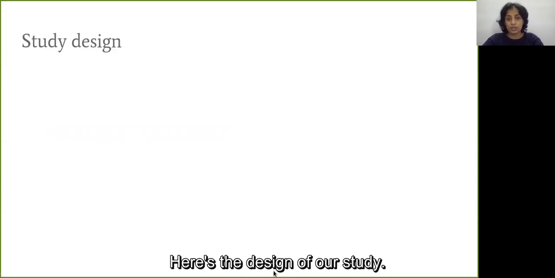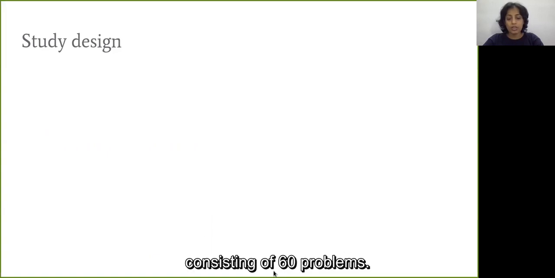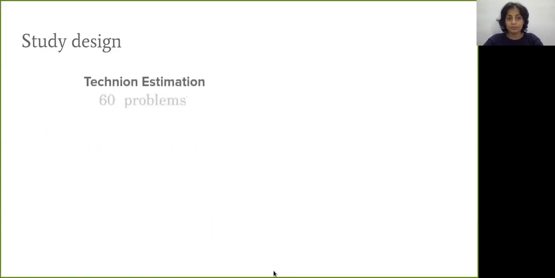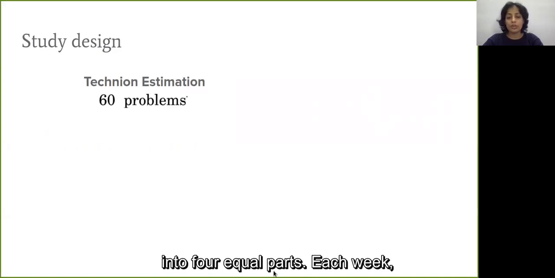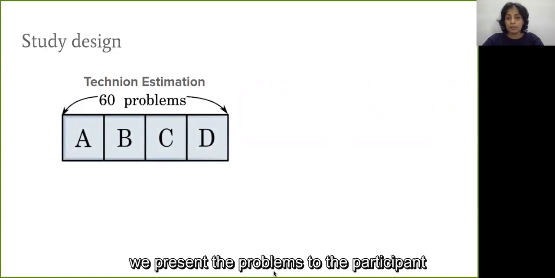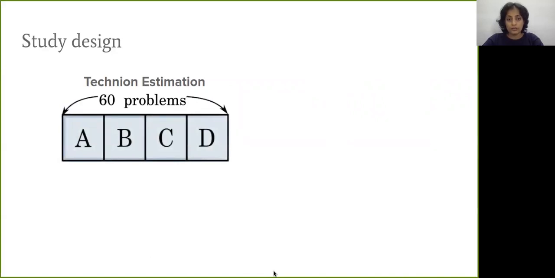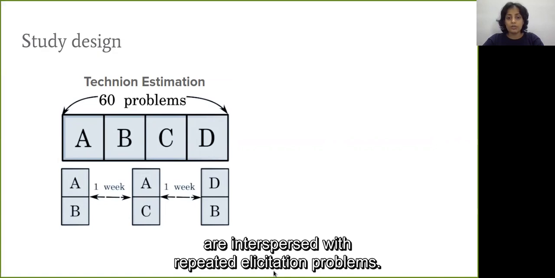Here's the design of our study. We took the estimation problem set of the Technion Choice Prediction Tournament consisting of 60 problems. For each participant, we split the problem space into 4 equal parts. Each week, we present the problems to the participant in the configuration presented here, where A and B subsets are repeated after a minimum gap of 1 week to discount for the memory effects, while subsets C and D are interspersed with a repeated elicitation of the problems.